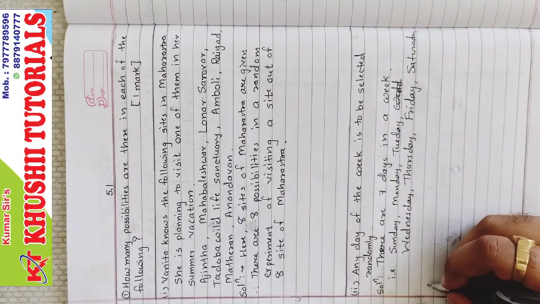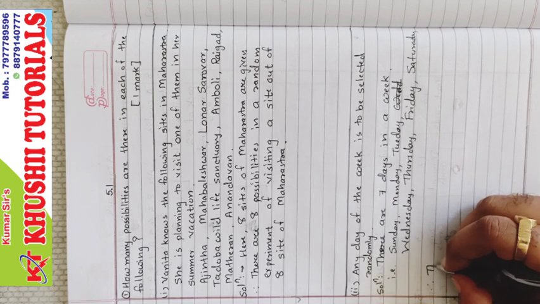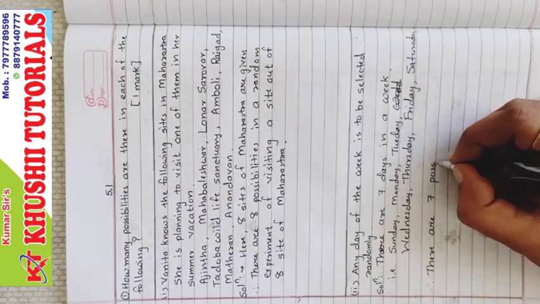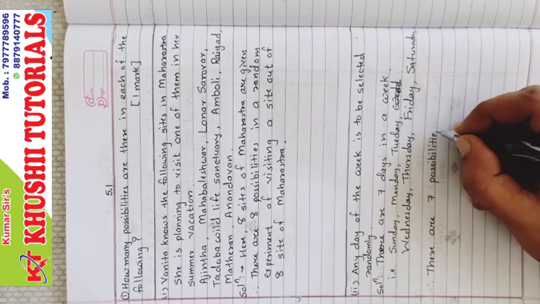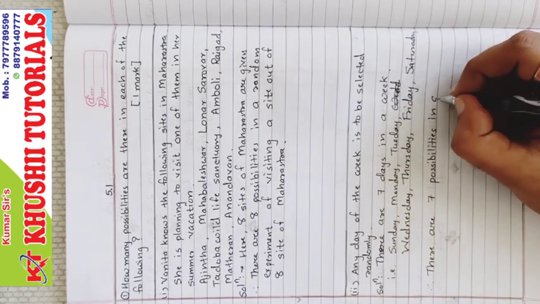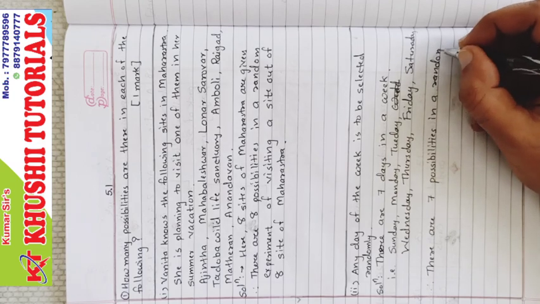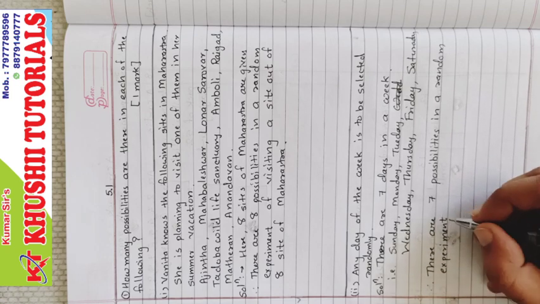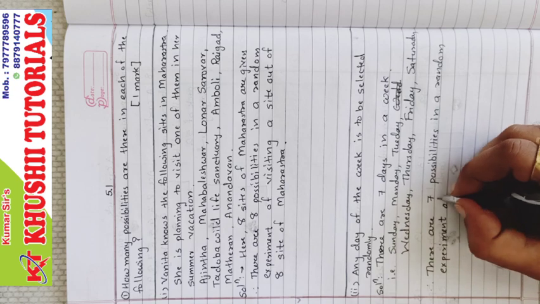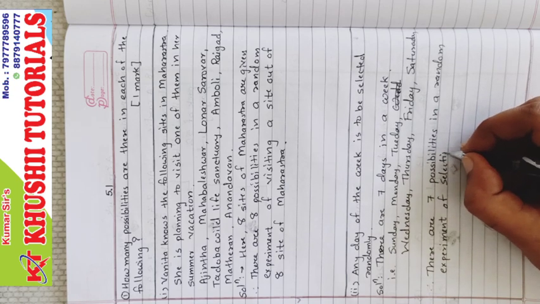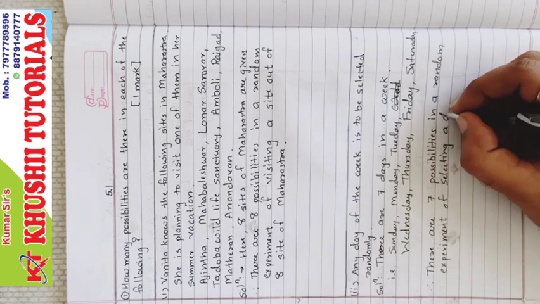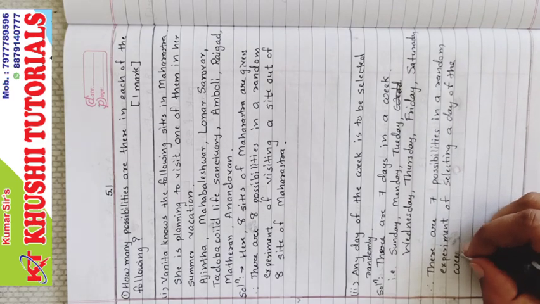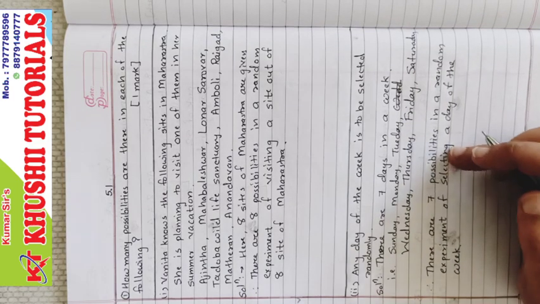There are 7 days in a week, therefore there are 7 possibilities in a random experiment of selecting a day of the week. Okay, so there are 7 possibilities.